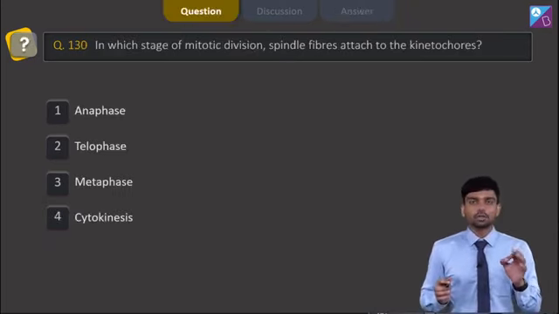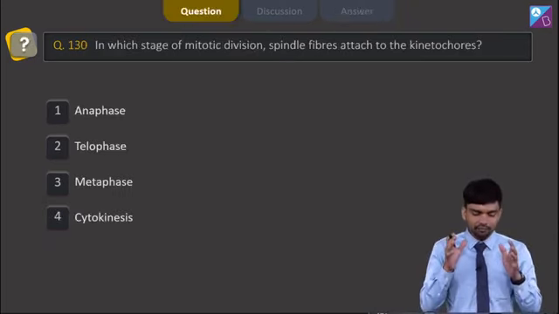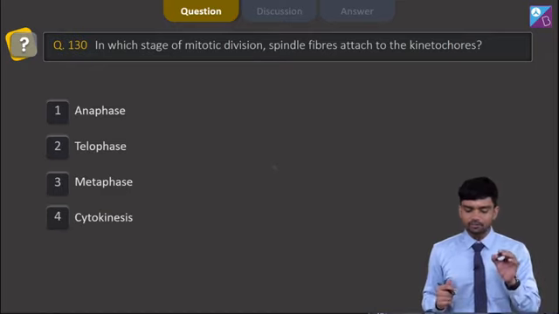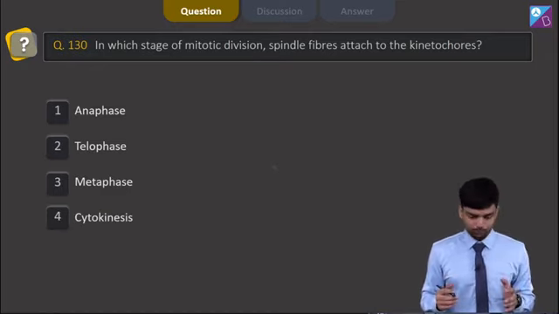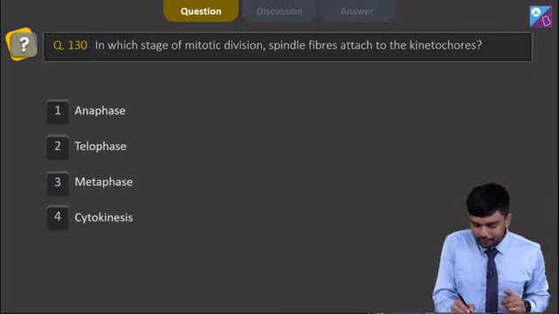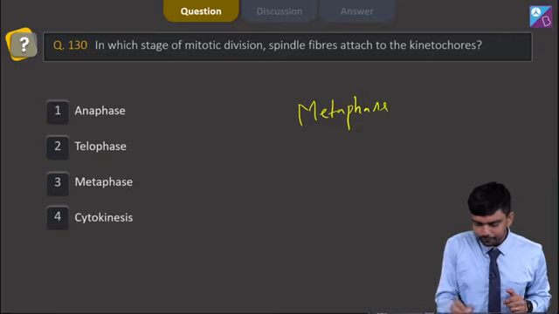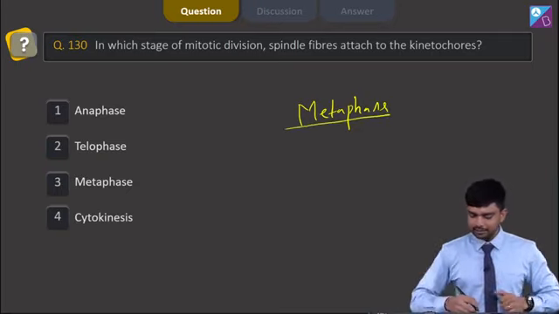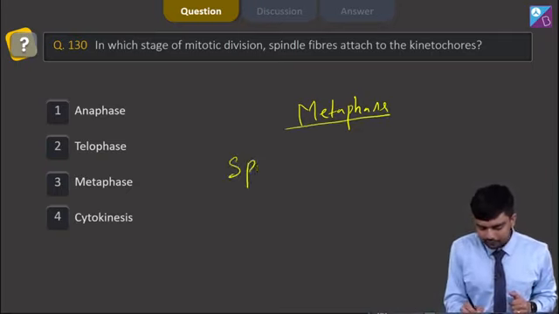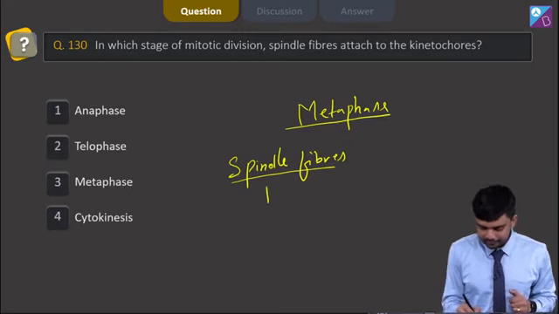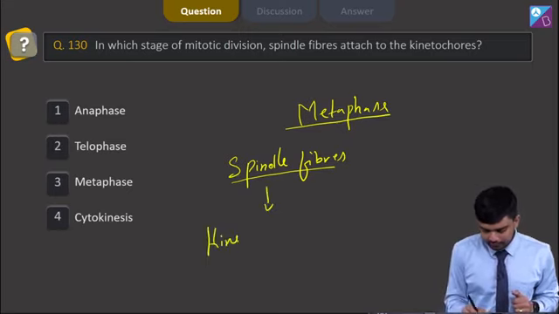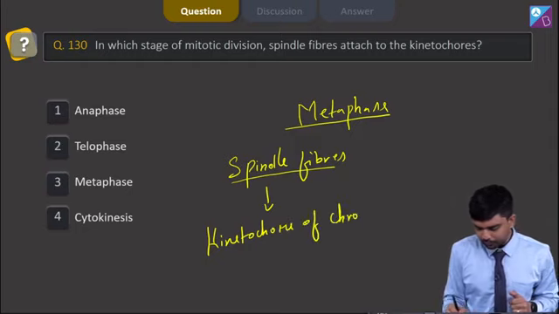So let us move to the next question, that is question number 130, which says in which stage of mitotic division spindle fibers attach to kinetochores? So understand, it is the metaphase, because it is the stage in which the spindle fibers attach with the kinetochore of chromosomes.